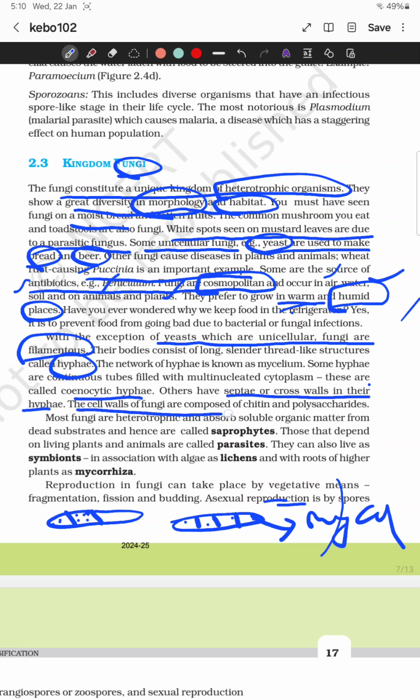The cell wall of fungi is composed of chitin. This is an important point that can be asked every time: what is the cell wall of fungi made of? It is made up of chitin and polysaccharides.